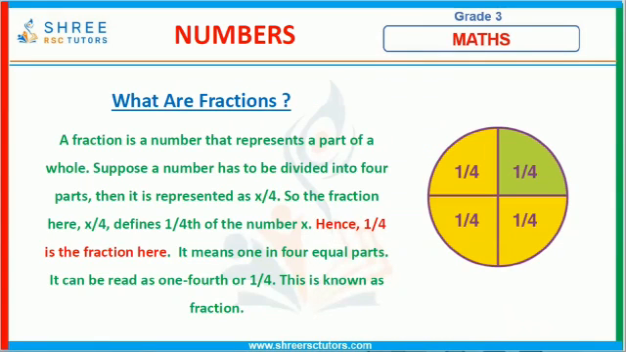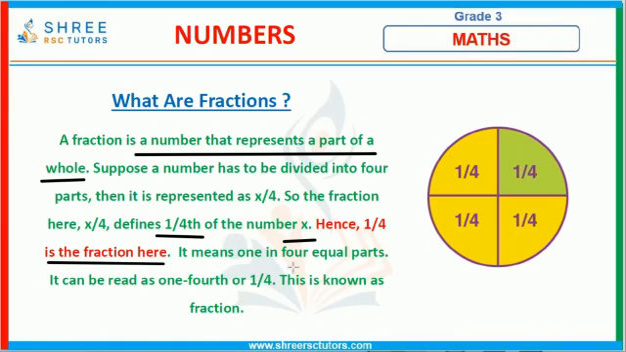Now, what are fractions? A fraction is a number that represents a part of a whole. Suppose a number has to be divided into four parts, then it's represented as 1 over 4. So the fraction 1 over 4 is defined as one fourth of the number. It means 1 of 4 equal parts. It can be read as a one-fourth part.